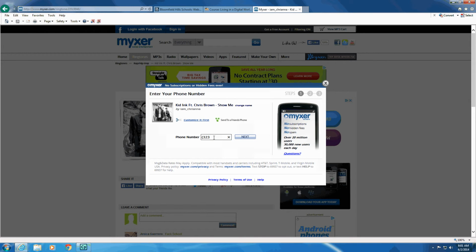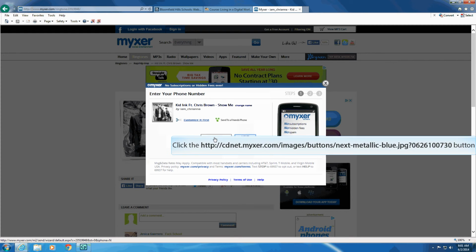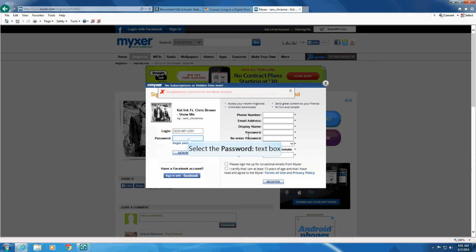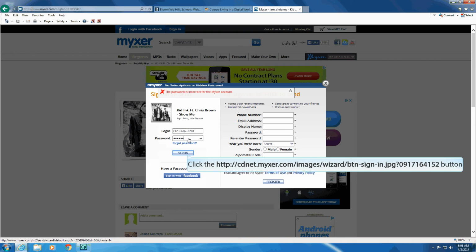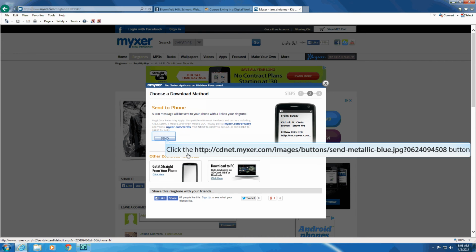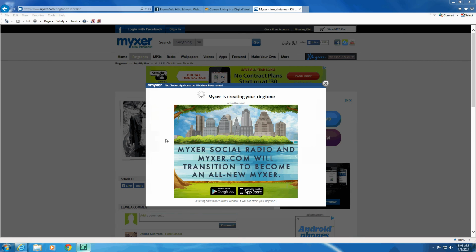Type in your cell phone number, or if you don't already have an account, sign up for free. Enter your password. Click sign in, or if you have put in your information to sign up, click register. Click send ringtone. The ringtone will be sent to your phone with a link to your new ringtone.